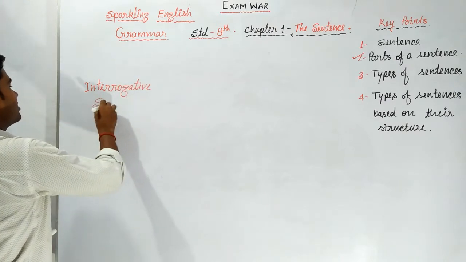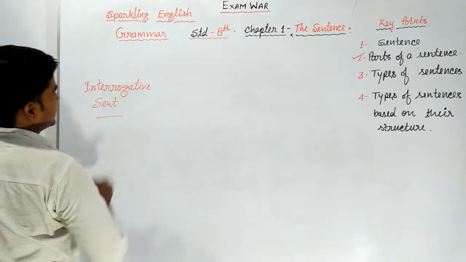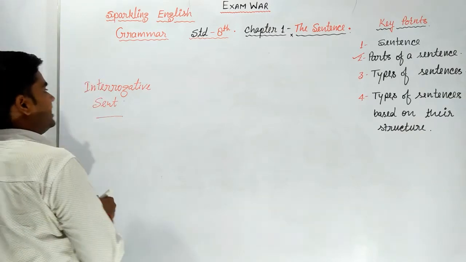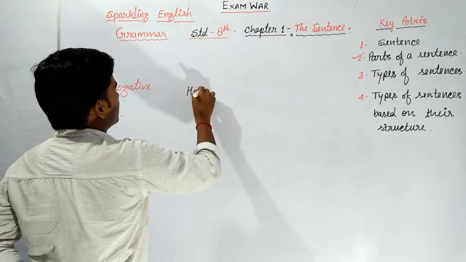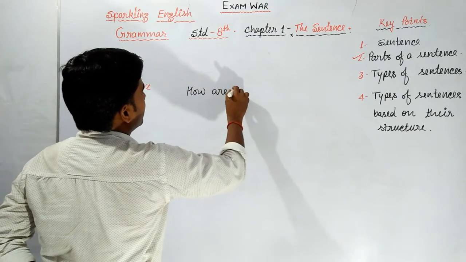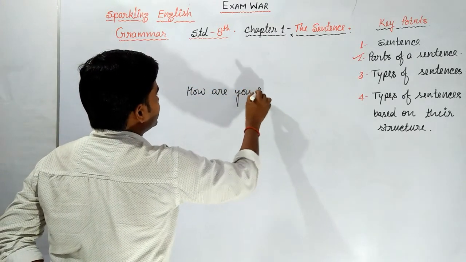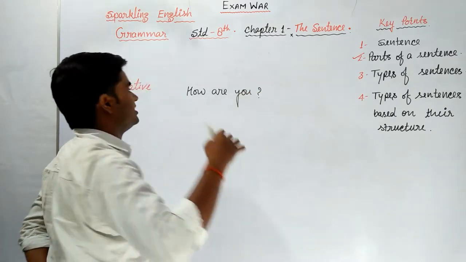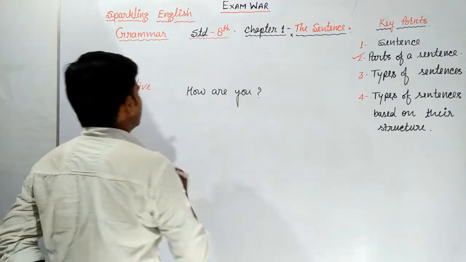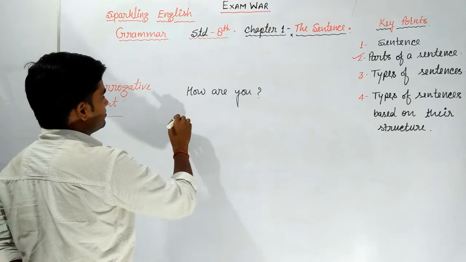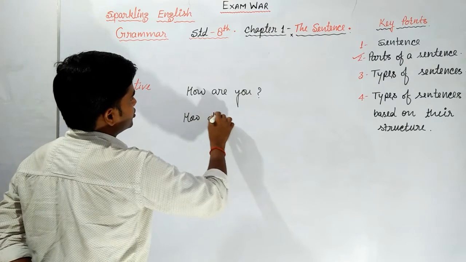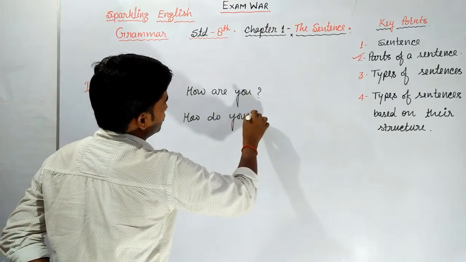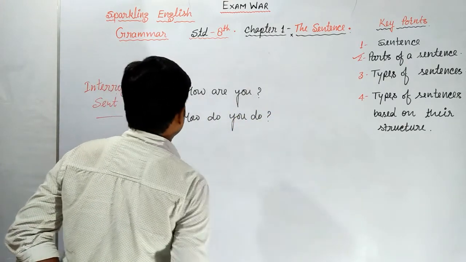As I write, how are you? It is an interrogative sentence, as we are asking something here. How are you? Next one. How do you do? Interrogative sentence.